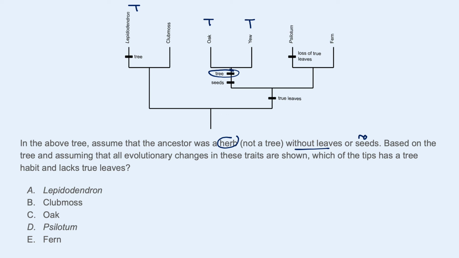And then it also says the ancestor lacks true leaves. So the ancestor had no true leaves. Over here we've got true leaves evolving in the ancestor of all these. And one little trick over here is we've got a loss of true leaves.